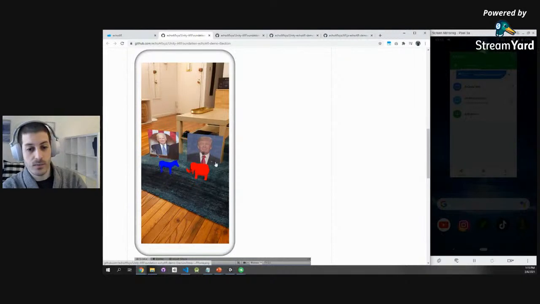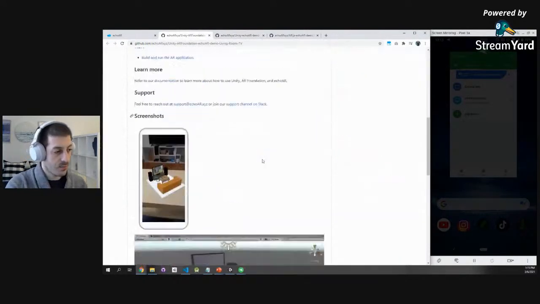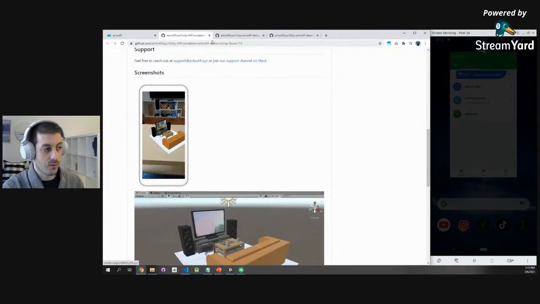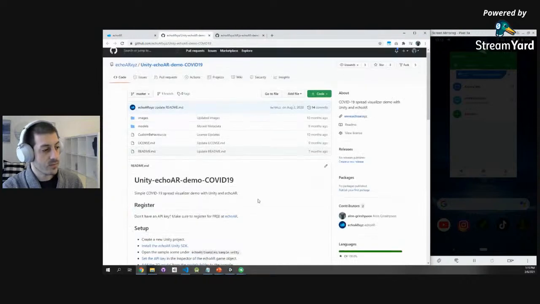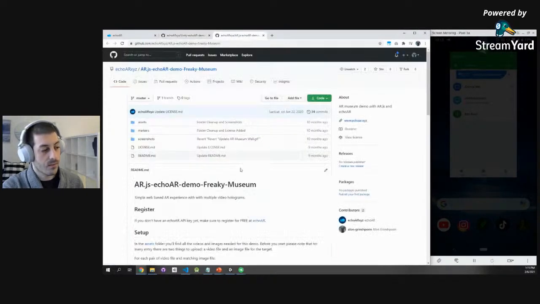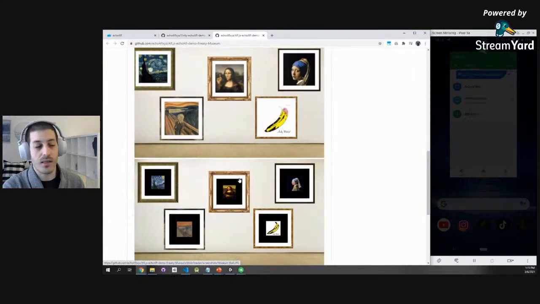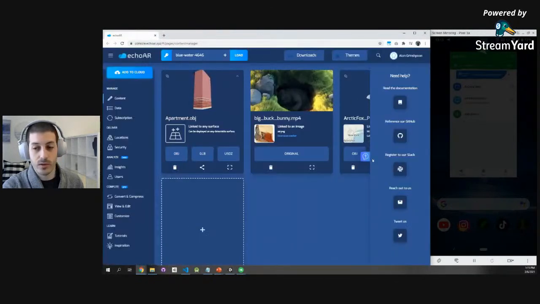You can throw in videos, images, 3D models, and have results show up in real time. Here's an example of a living room inside a living room that you can build with videos and 3D models. Here's a COVID example that later we're going to recreate together, a COVID visualizer that you can build in 3D. Here's another example, a freaky museum that brings images to life, and suddenly the pictures get animated. So definitely go through these, check out these examples, they're really cool.